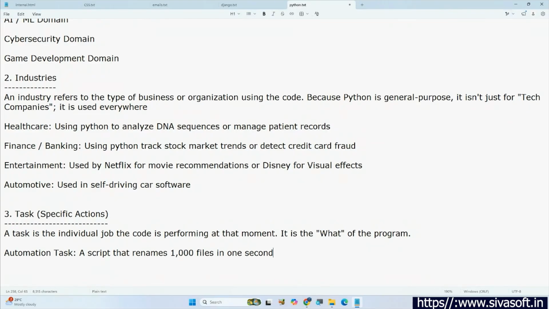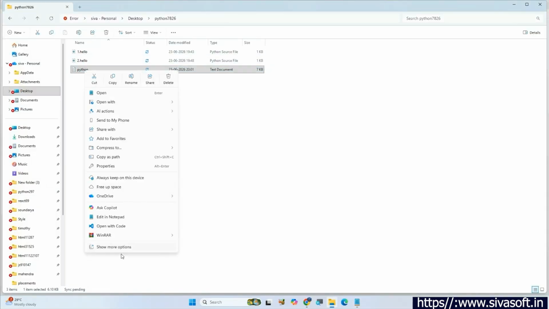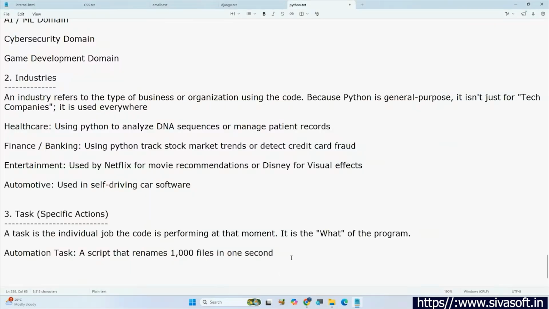Is it clear? So instead of doing it manually, I will write some Python code and all the files are going to be renamed automatically. For example, here I want to change. So right click, then what we do? Rename, and we need to type something here, right? So instead of doing like this, we are going to write a Python script.